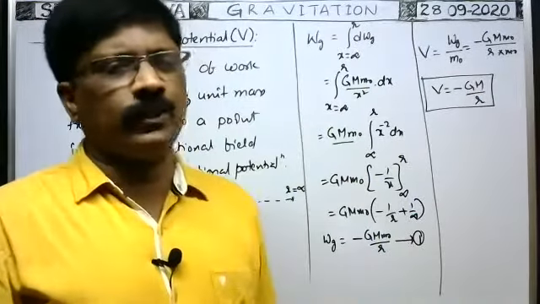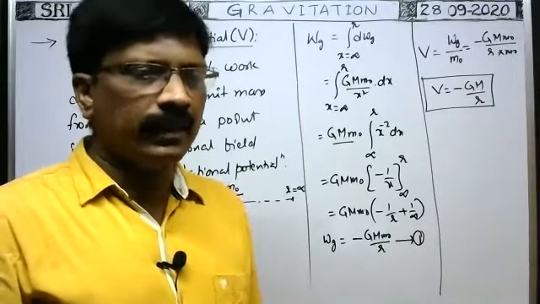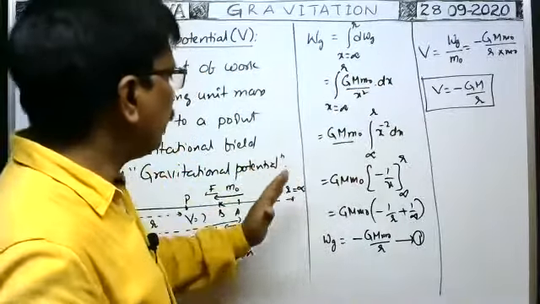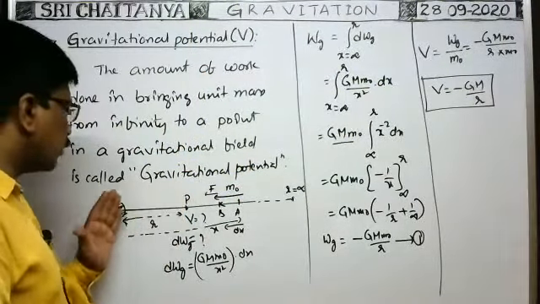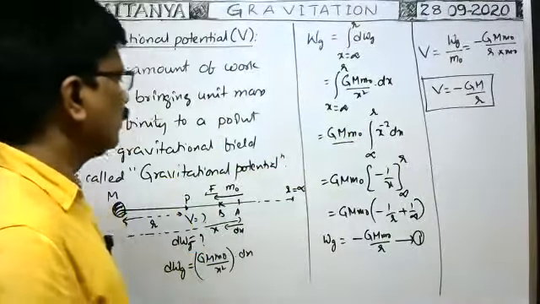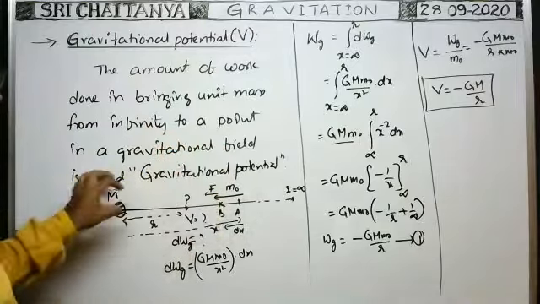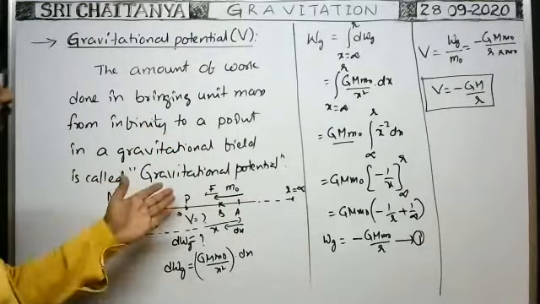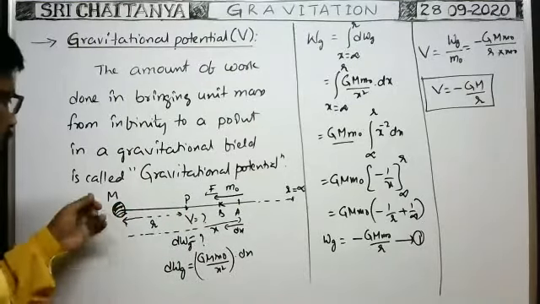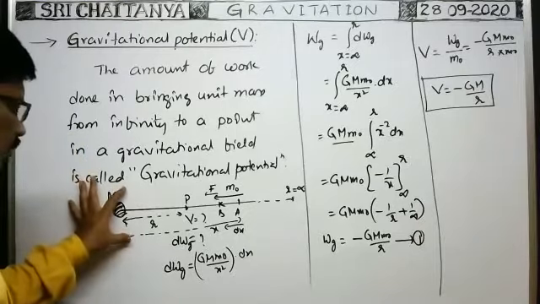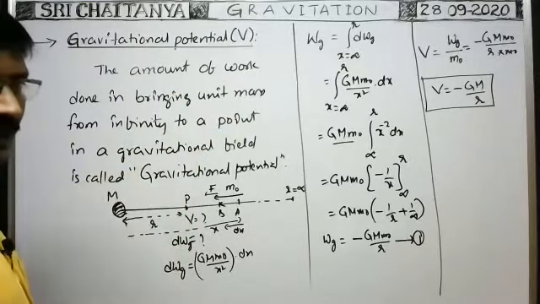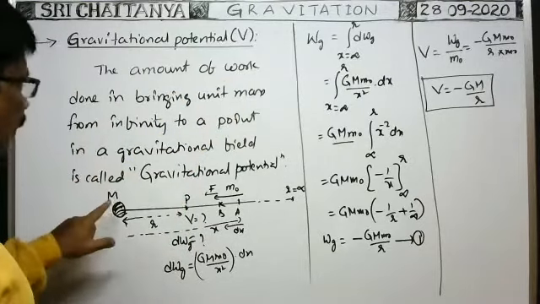Gravitational potential is always negative. This is the amount of work done in bringing the unit mass from infinity to this point in a gravitational field, which is at a distance small r from the given body. This is the formula for gravitational potential, and it is also the formula for gravitational potential due to a point mass. If the point P lies outside the given body, then whether it is a point mass or a spherical shaped body or planet, if the point lies outside the planet, we have to use the same formula. That's why this is true for a point mass also.